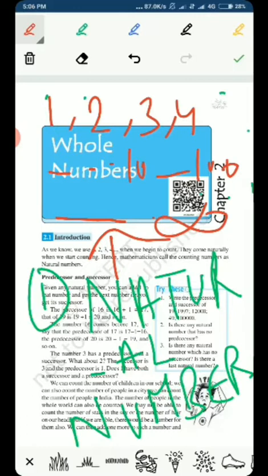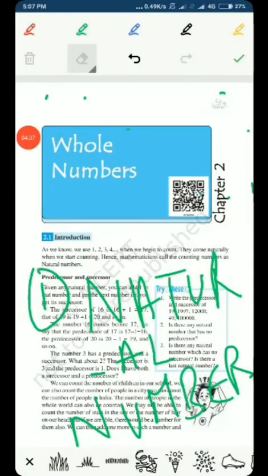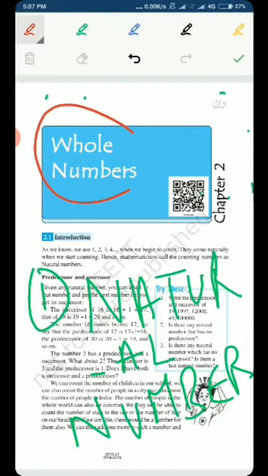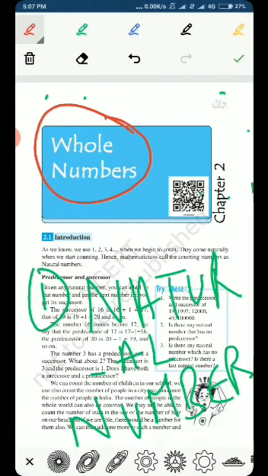If you have seen the video, then you must remember that the numbers that start from 1 and go on to infinity in the same way are known as the natural numbers, and natural number is the first type or first category of number in the number system. And after that, the second category that comes is the category of whole numbers, which is our second chapter.